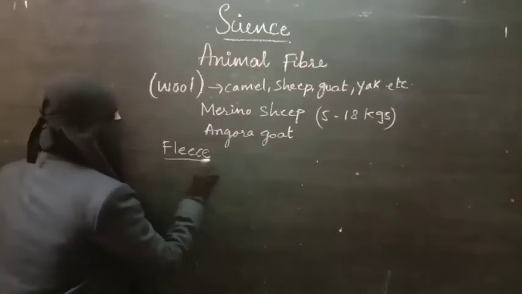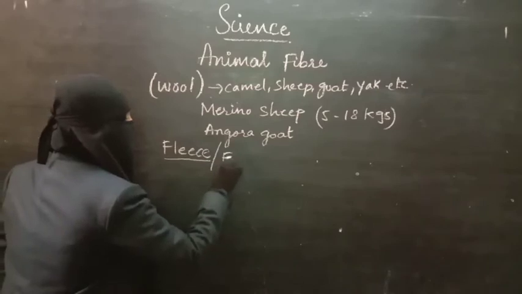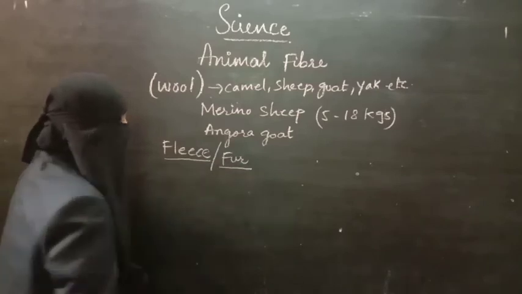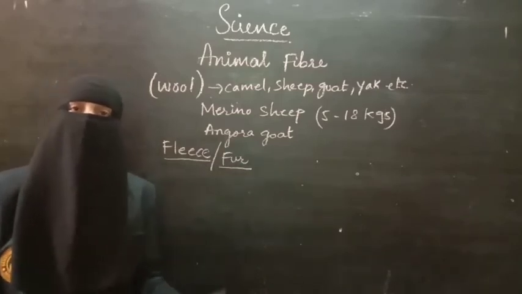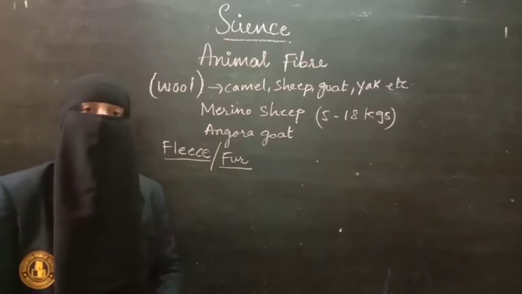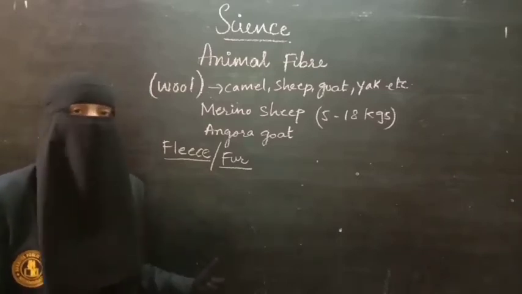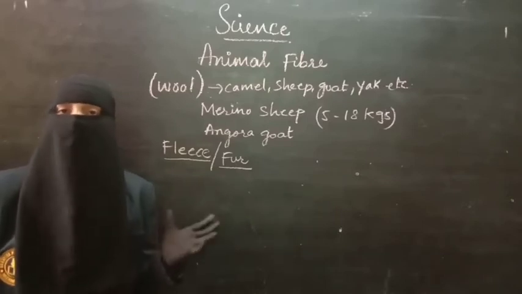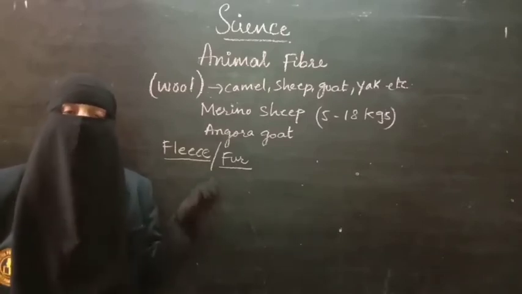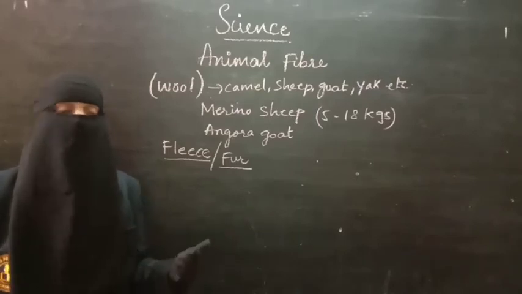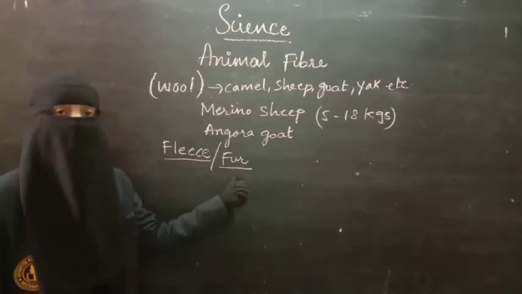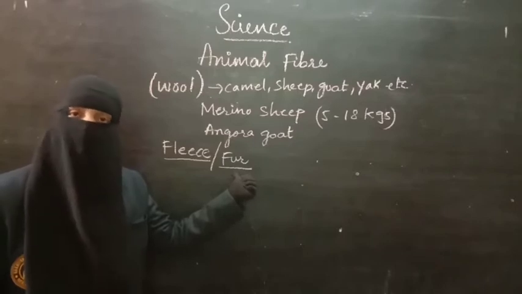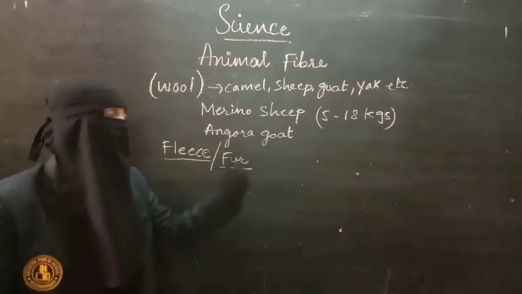Fleece. So what is fleece? Fleece or fur is nothing but the hair on the animal's body. If you see a sheep or goat, you will observe that their body is completely covered by hair. The hair present on the body of an animal is called fleece or fur. So we obtain woolen fibers from the fleece or fur of animals.